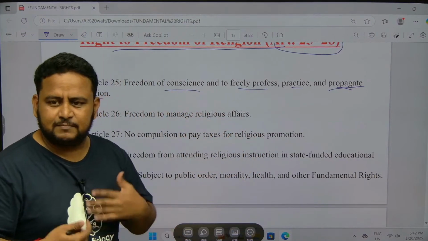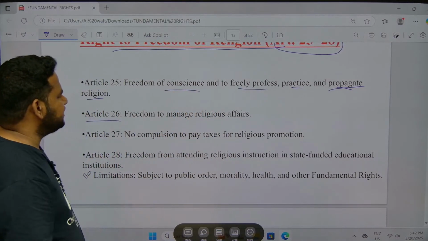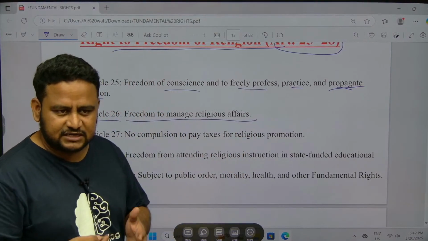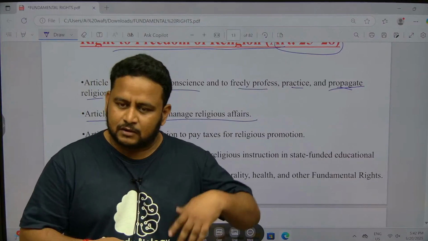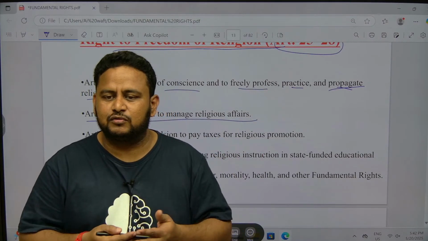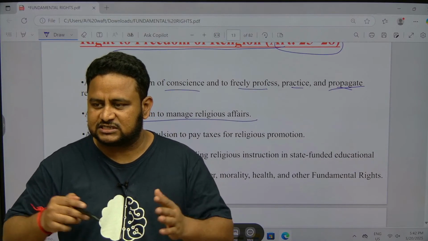That means you can practice your own religion. That is what Article 25 says. Now, Article 26: freedom to manage religious affairs. Religious affairs means, for example, how to maintain my temple, how to conduct our festivals. I have the freedom to do it. That doesn't mean that you will do it in such a way that it will affect the public.